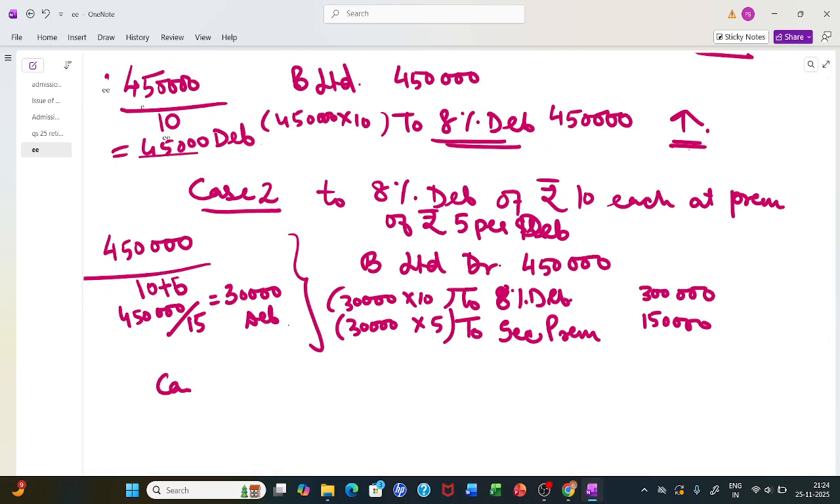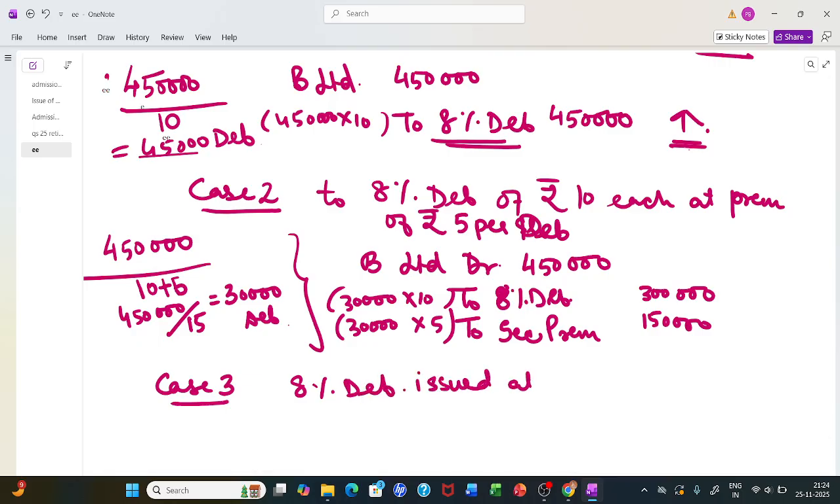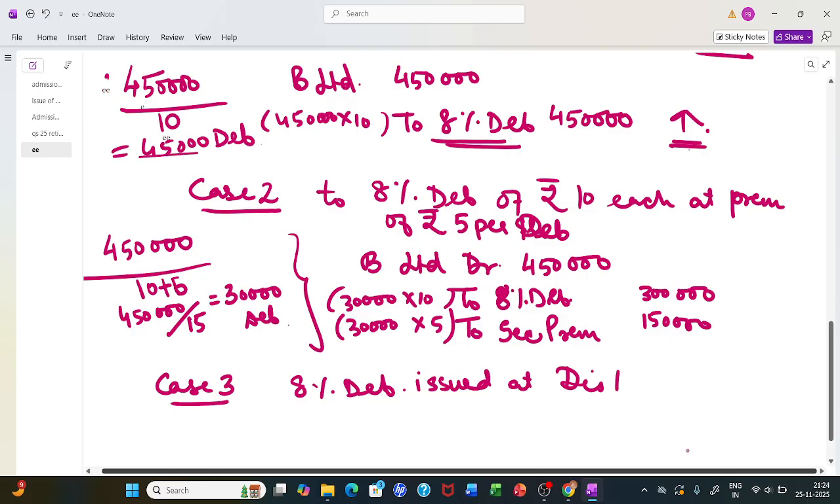In case 3, what happens? These 8% debentures are issued at a discount of 1. In that case, the vendor will say, why should I take a smaller number of 45,000? I need more because your debentures don't have that good worth. So 4,50,000 will be divided by 9. Premium was added, discount will be deducted. So that turns out to be 50,000.